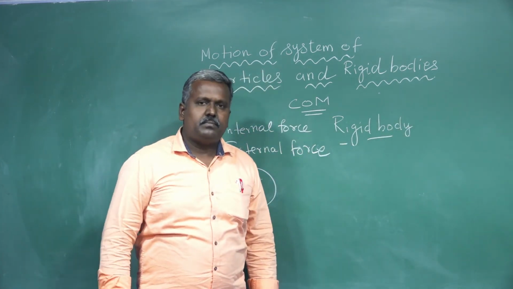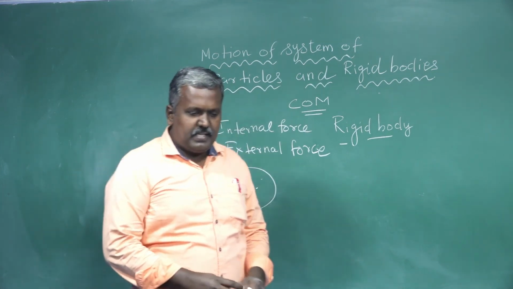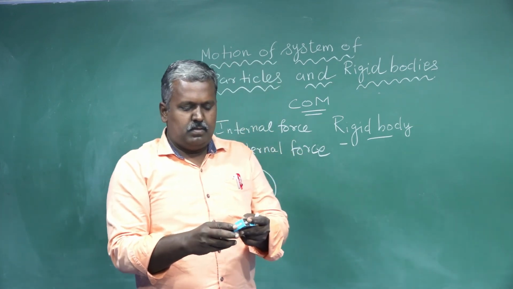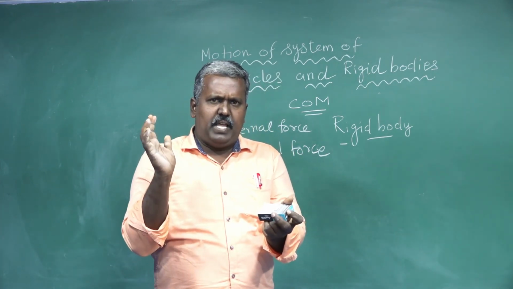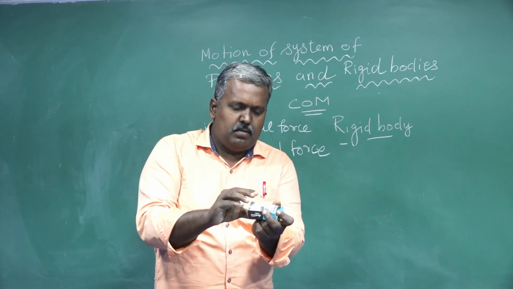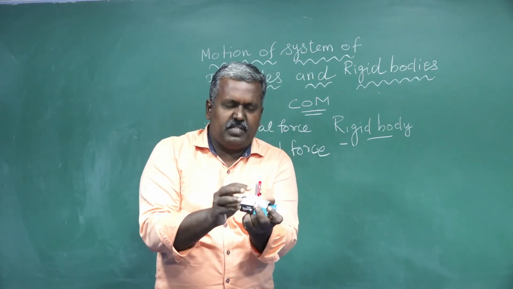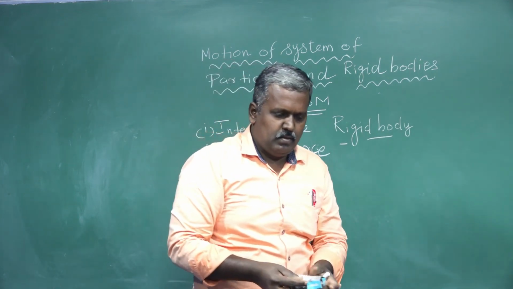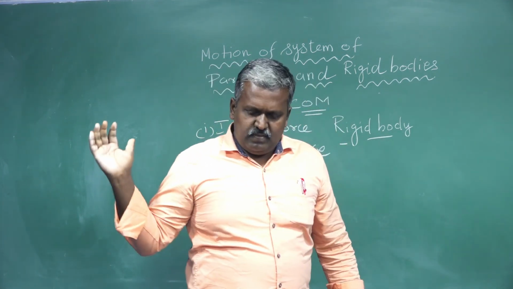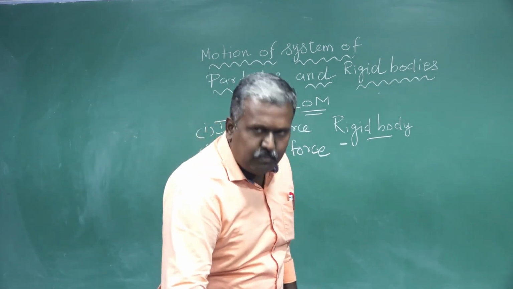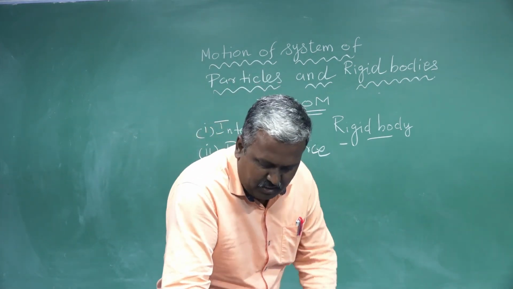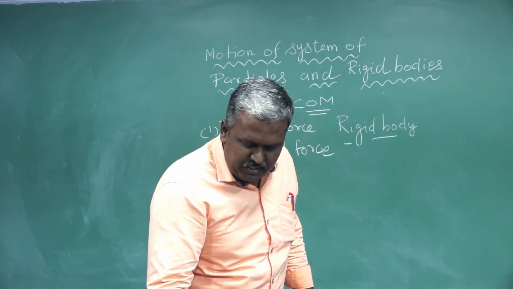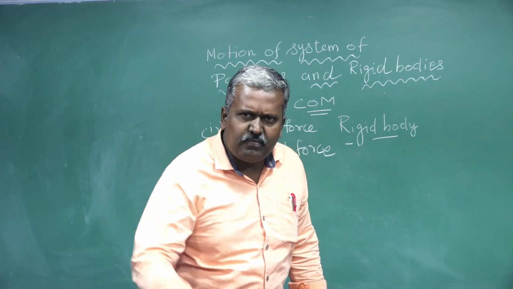Any idea? Okay, listen. For example, when force acts on this chalk box, the shape of this box changes. Clear? Or when an external force acts on this table, like pressing this table, is there any change in this table due to external force?